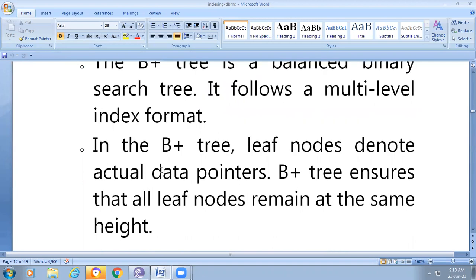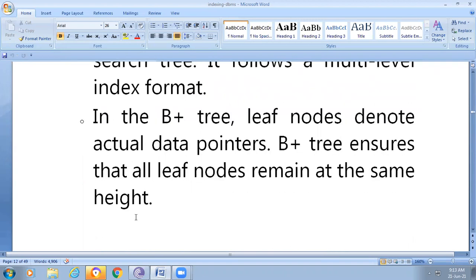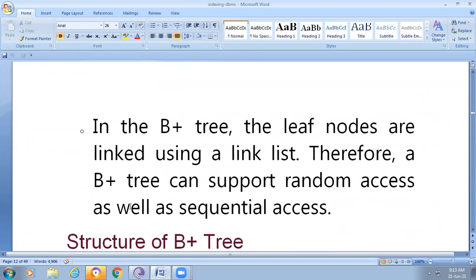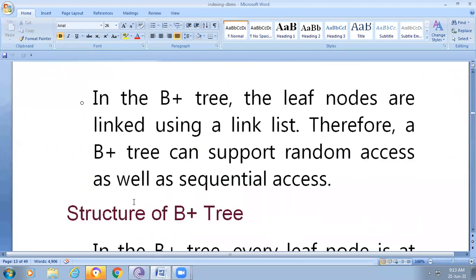It follows a multi-level index format. In the B plus tree, leaf nodes denote actual data points. The B plus tree ensures that all leaf nodes remain at the same height. The leaf nodes are linked using a linked list. Therefore, a B plus tree can support random access as well as sequential access.